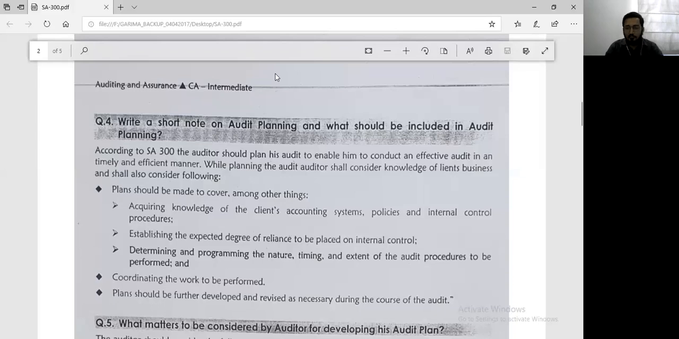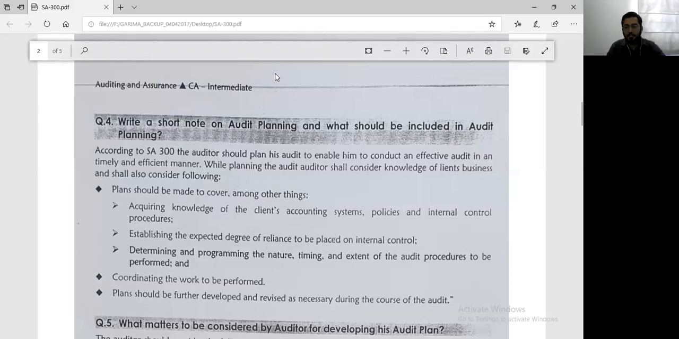And finally, the most important part and a very important true or false question for the exam. It says the plan should be further developed and revised as necessary during the course of the audit. So I discussed with you yesterday that once a plan is developed does not mean you have to stringently stick to a plan. The plan needs revision as the audit progresses.